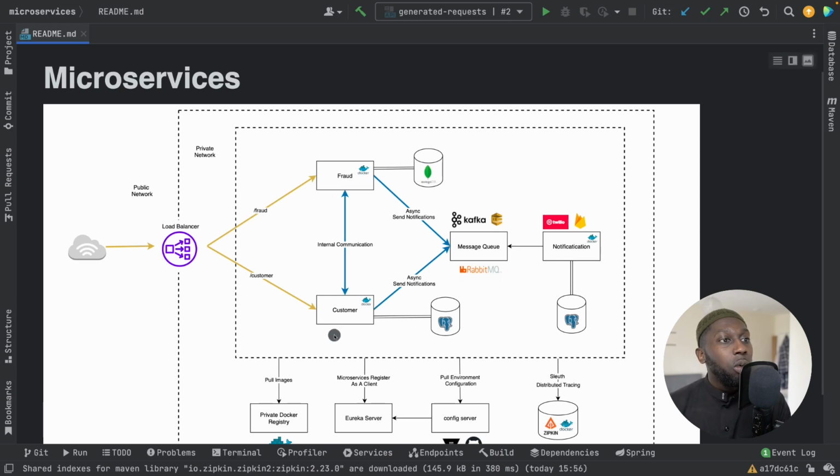Also, if you want to, for example, introduce a message queue in here, because you can imagine if we have this microservice talking to this microservice right here called notification, if this one fails, then that's it, the whole request fails. But what you want to do is basically store that in a message queue, and it doesn't matter if this microservice is down, because eventually the message will be delivered.